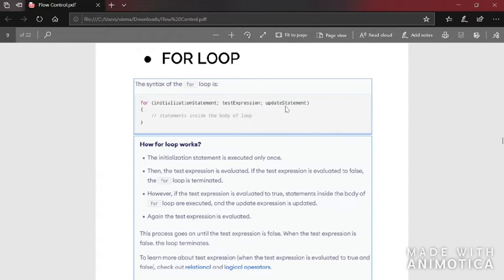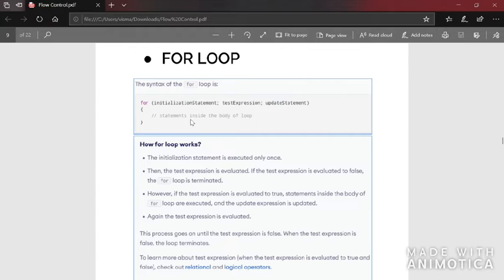Now the next part is that every time I add 1 to a, I should increment the value of I, because I is the variable which keeps track of the number of times I have added 1 to the variable a. So here I'll be giving I plus plus. I can give I plus plus, or I plus equal to 1, or I equal to I plus 1. Now inside the curly brackets, I'll be giving a equal to a plus 1. That is incrementing the value of a by 1.